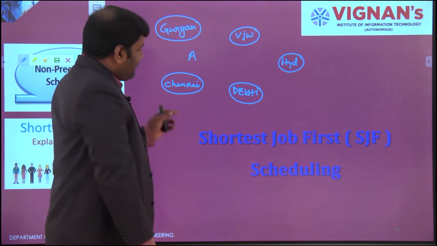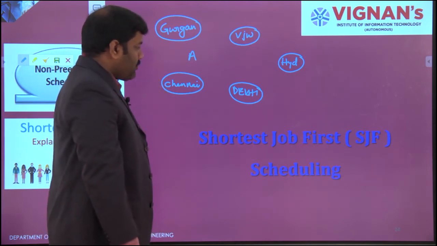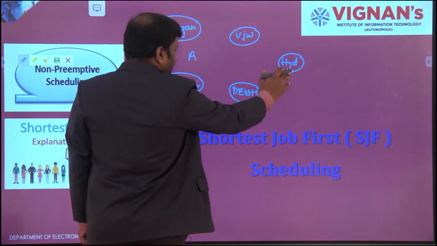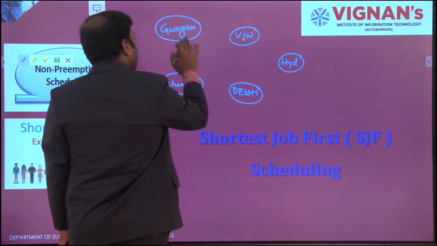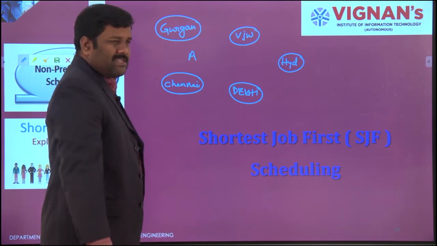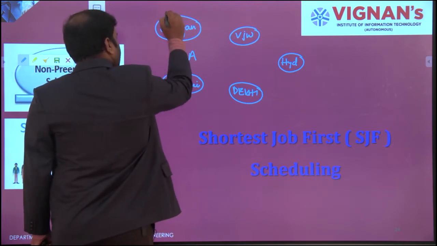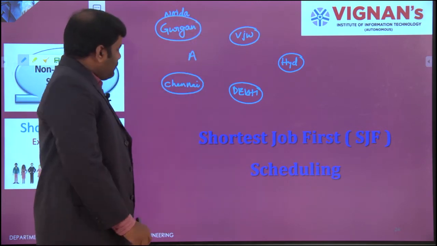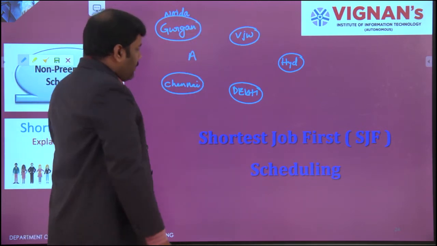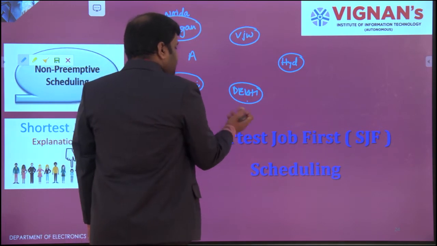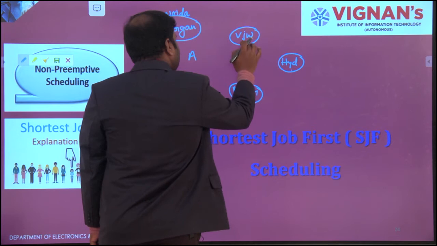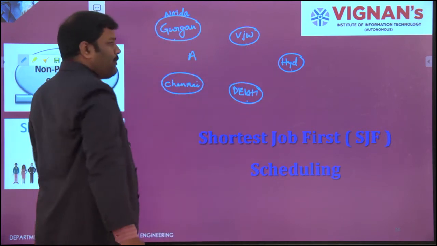So which is the first city that he will choose? Whether he'll go for Chennai, or he'll go for Delhi, or he will go for Hyderabad, or he will go for Vijayawada, or he will go for Gurgaon. Gurgaon is nothing but Noida. So Chennai is in Tamil Nadu. Delhi is a separate capital, and Hyderabad is in Telangana. Vijayawada is in Andhra Pradesh, and Gurgaon is in UP.